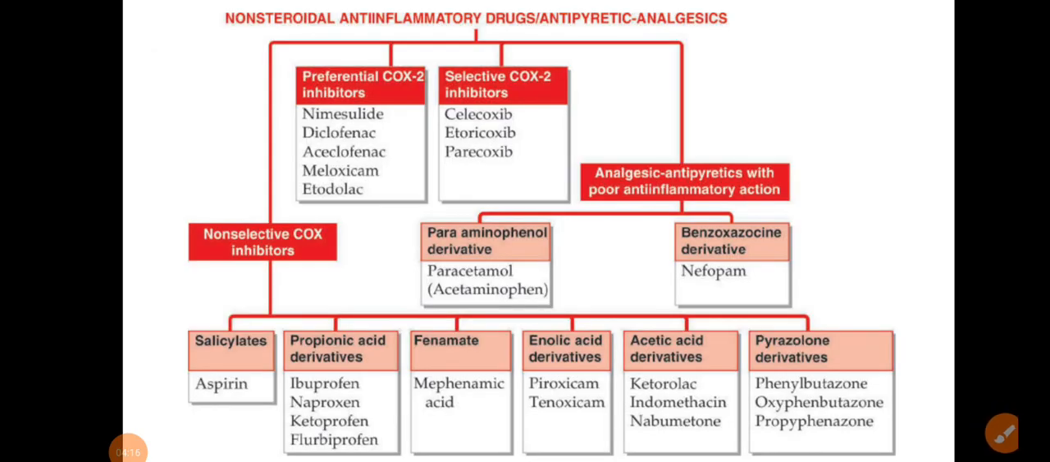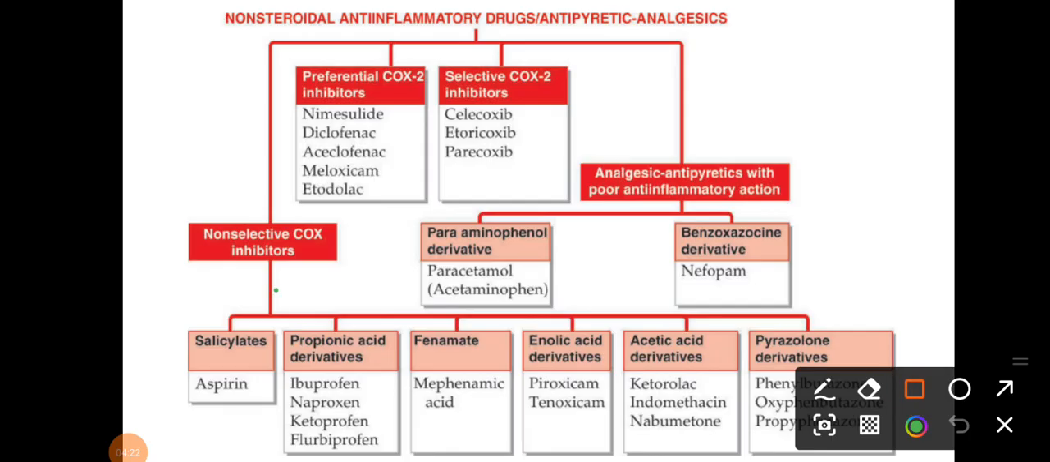Here is the classification of non-steroidal anti-inflammatory agents. Here you can see the class of propionic acid derivatives, and piroxicam is an enolic acid derivative. The question comes from here only.